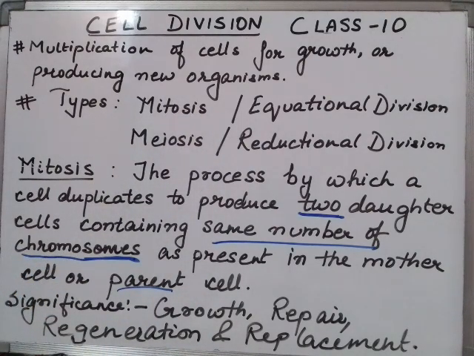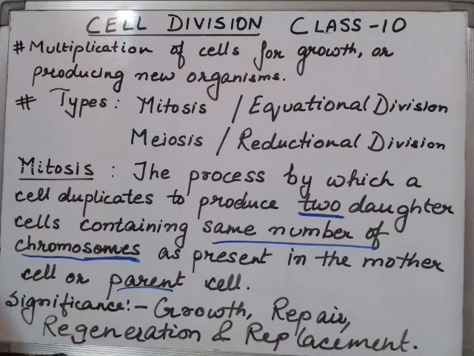Now we all know that living organisms need to grow and develop throughout their life. So that is the first need of cell division. Cell division is entirely a physiological process in living organisms.